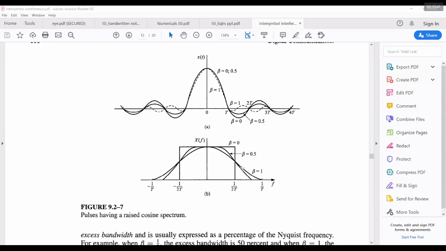When you go for a smoother transition, slowly it will go to 0 instead of going to 0 exactly at 1 by 2T. So if you consider the bandwidth, now it will be 1 by T. Earlier it was 1 by 2T. Now it will be 1 by T. The bandwidth got increased. So remember, there is always a trade-off between the bandwidth as well as this roll-off factor. If roll-off factor increases, bandwidth also increases.